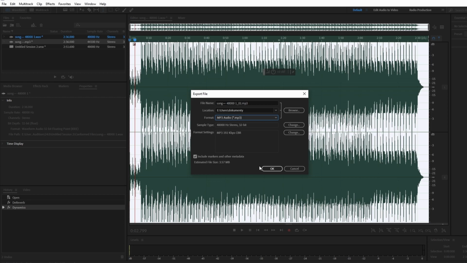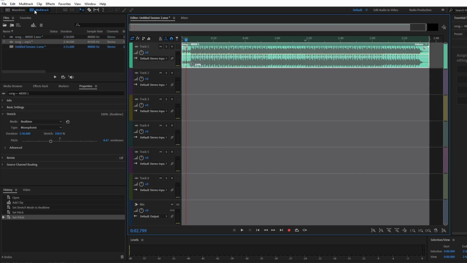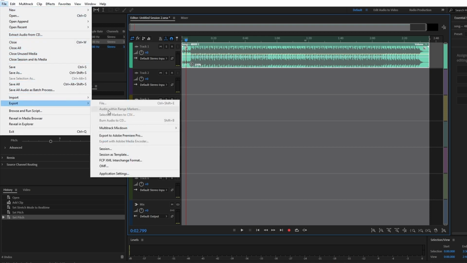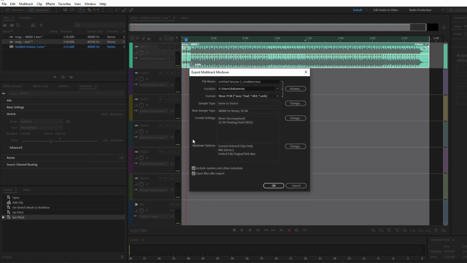In the multi-track view, go to File, then Export, and select Multi-track Mix Down, and choose either Selected Clips or Entire Session. Adjust the file name, save location, and change the format to MP3.